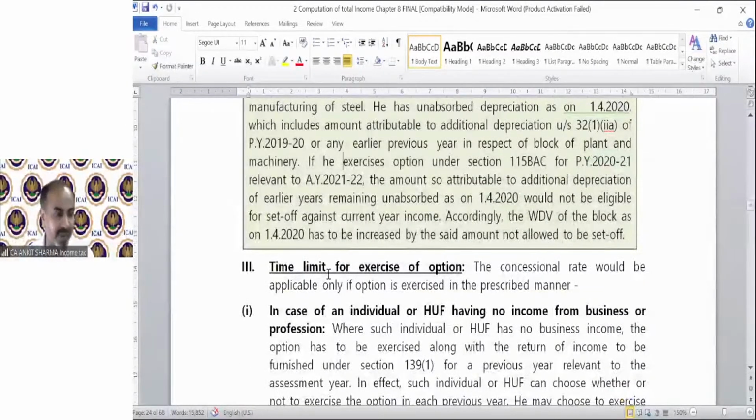Okay, remember one thing. Might be some of you are thinking, what is this difficult provision? 115BAC, it's so difficult. AMT is so difficult. And normal tax was already such a difficult concept. And this is happening like a mess. But let me tell you a very simple thing. I always told you, whenever you go through any numerical topic theoretically, you feel it is complicated.